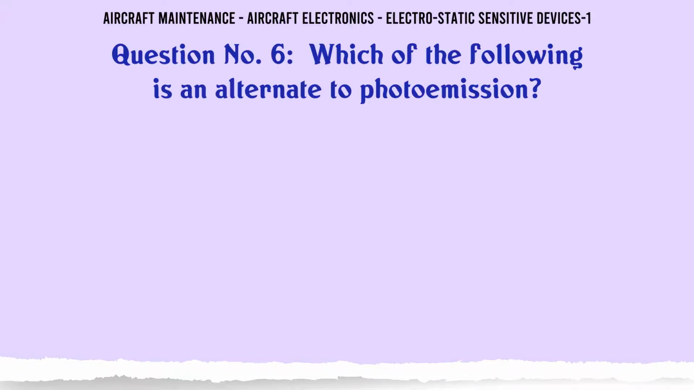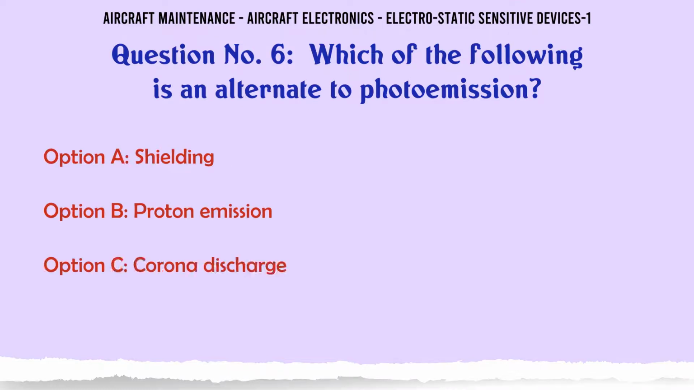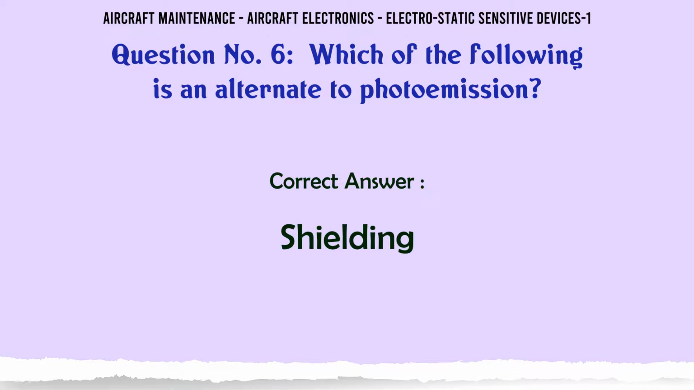Which of the following is an alternate to photoemission? A. Shielding. B. Proton emission. C. Corona discharge. D. Electrical grounding. The correct answer is shielding.